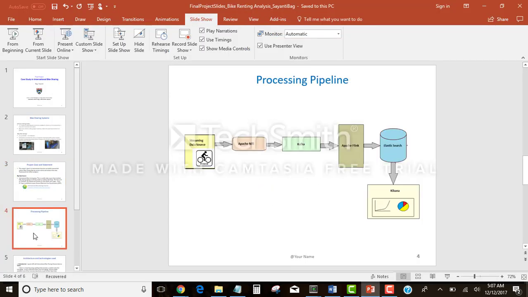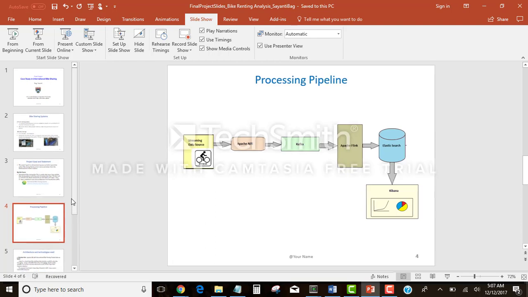Going to the processing pipeline. In the processing pipeline, we can see that we have Apache NiFi in the collection tier, and then comes Apache Kafka in the messaging tier, Apache Flink in the streaming tier, which puts data into Elasticsearch, which we can then read through the Kibana UI. We can query the data, and we can generate reports like pie charts, geo-visualization, etc.